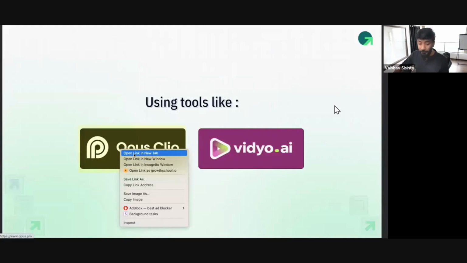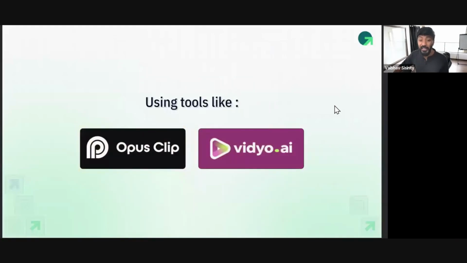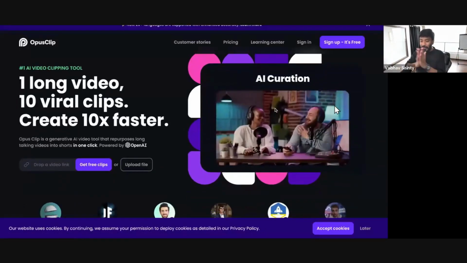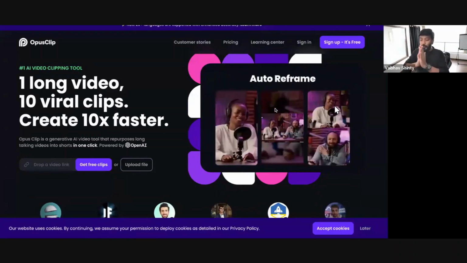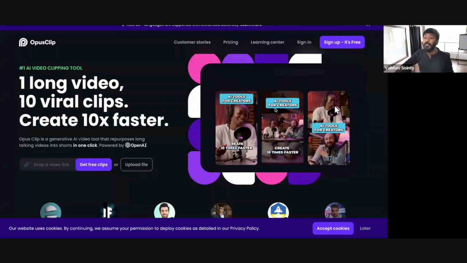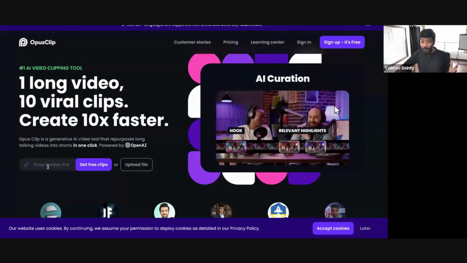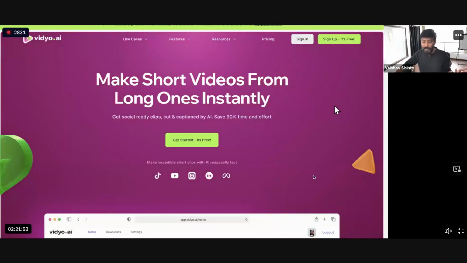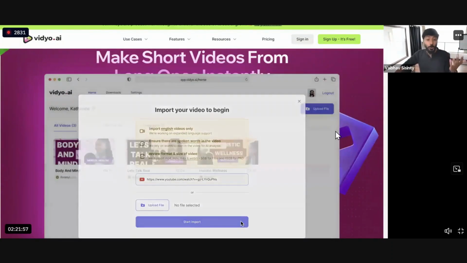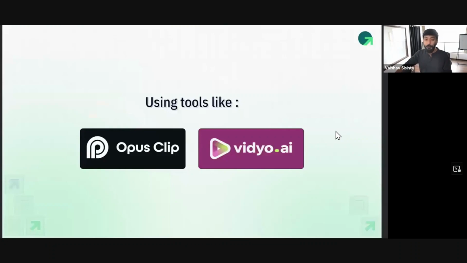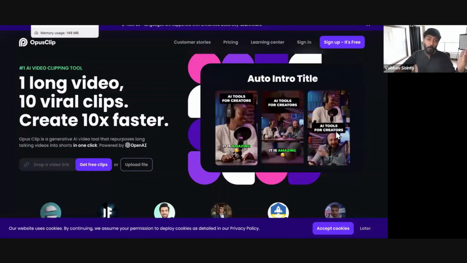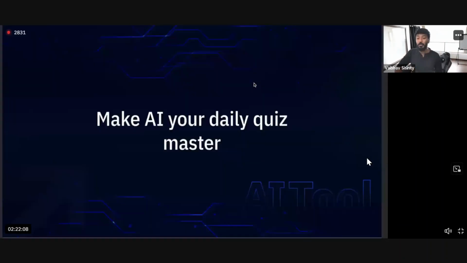There are tools like Clip or Video.ai. Video.ai is again an Indian startup, which, if you upload a big video like this, will automatically cut it into shorter videos, detect who is speaking, change the frames automatically, add subtitles, add music and everything around it on the go. All you have to do is drop a video link here, and the same is done by Video.ai as well. Just upload a YouTube video or whichever video you want, your own video or a talk, anything, and it will flip that into 15, 20, hundreds of viral clips which can go on reels and everything around it. So I'll share all of these with you as well.